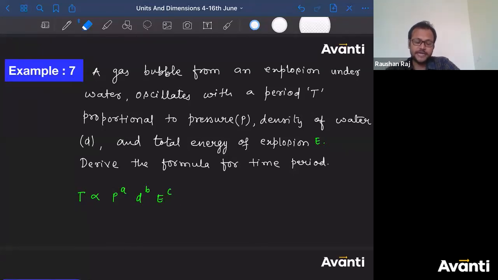See, for few of the standard physical quantities, you have to remember the dimensional formula: force, pressure, power, work done, energy. For these things, you have to remember the dimensional formula. You can't be deriving all these things every time.